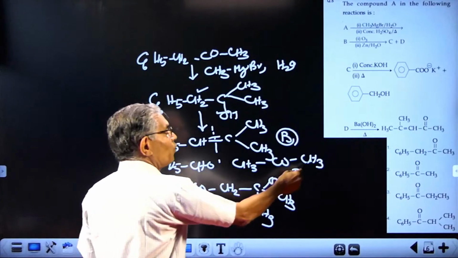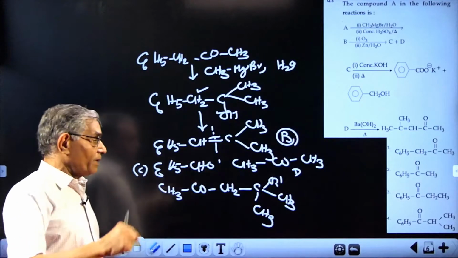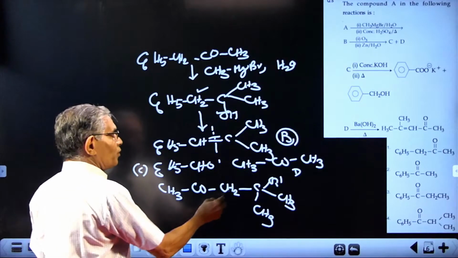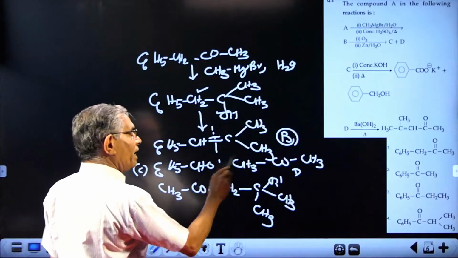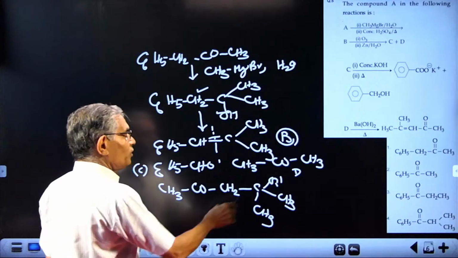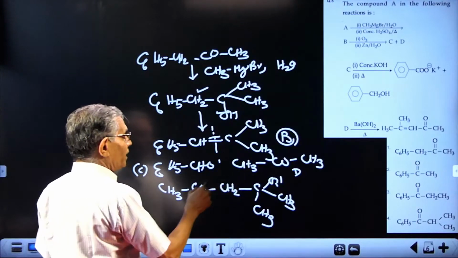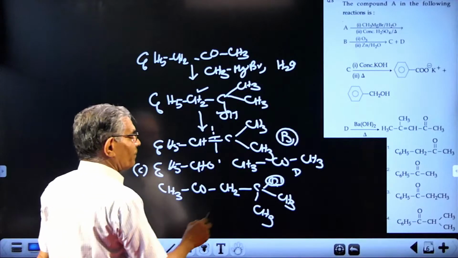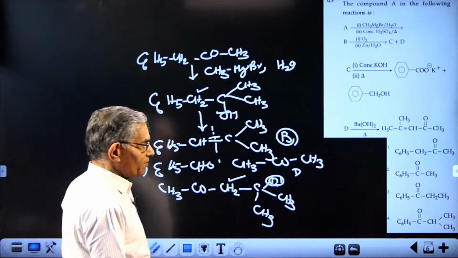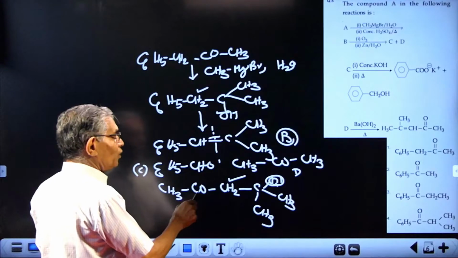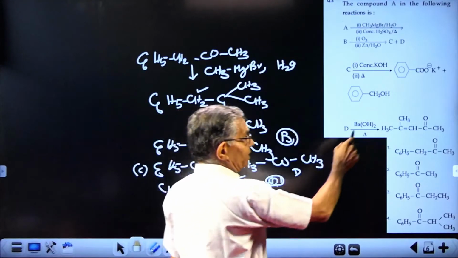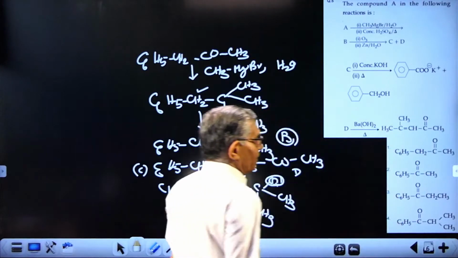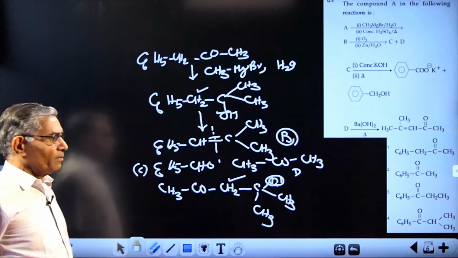One molecule acts as the provider of carbanion, and the carbanion adds to the other carbonyl compound, giving CH3COCH2C(OH)(CH3)CH3. So this is what is called a beta-hydroxy ketone, aldol. And on heating, it will undergo elimination of water, OH and H, alpha and beta, so you get CH3COCH=C(CH3)CH3. So all these reactions are satisfied by the compound A.